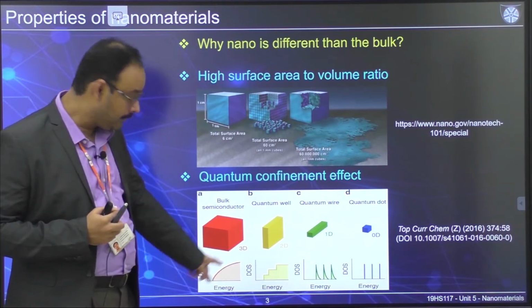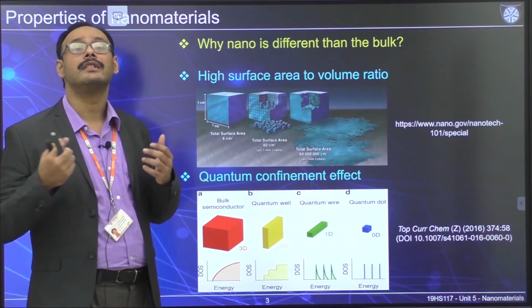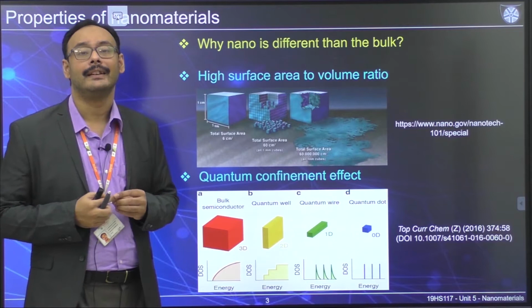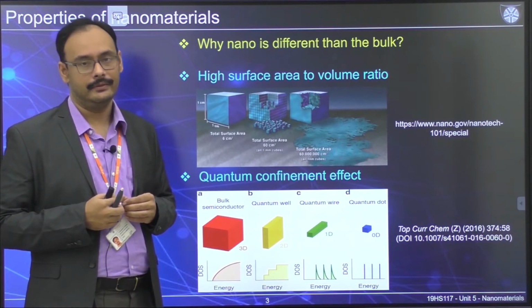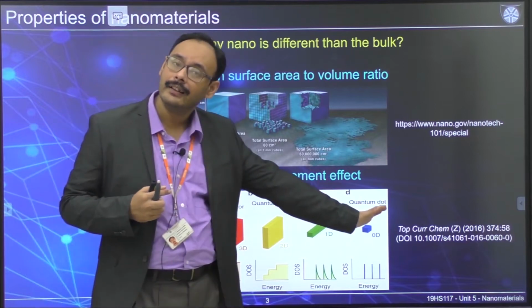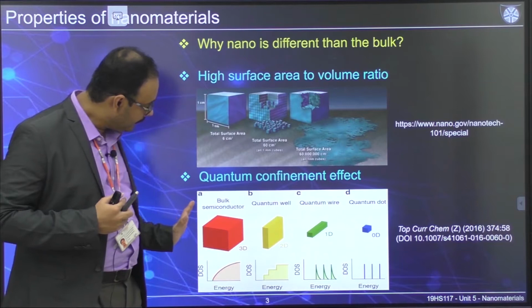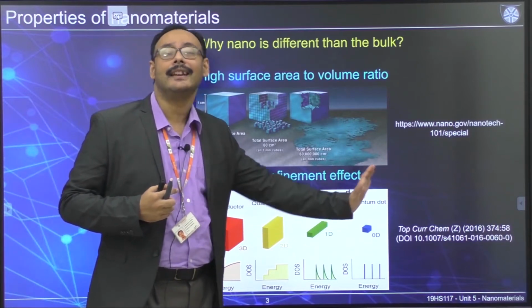That gives you continuous energy levels, which can be described in terms of band structure. Once you go from 3D to 0D, you are going to get more and more discrete energy levels.